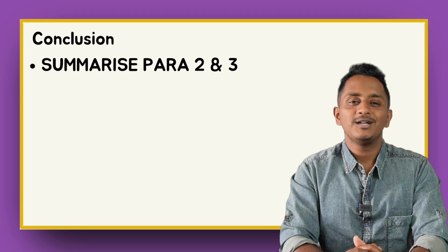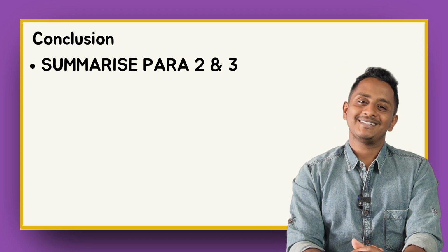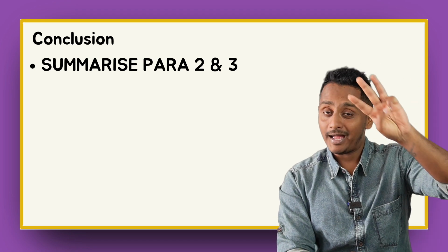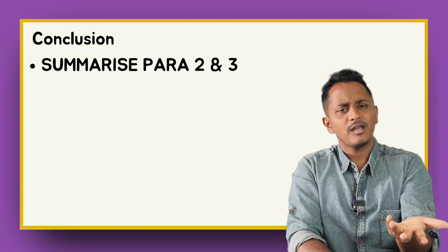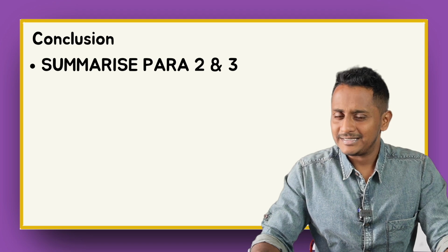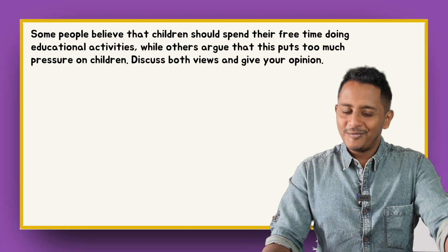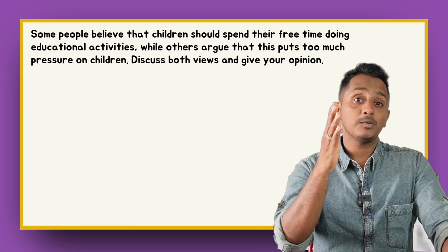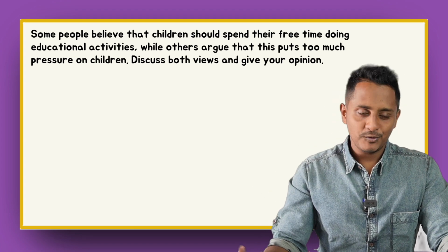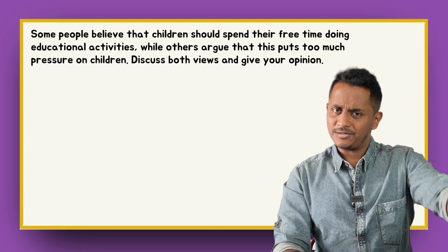Conclusion is nothing but you just have to summarize para 2 and para 3 and para 4. All this you're going to summarize in 2 sentences. In conclusion, that's all the entire essay is all about. Now we're going to review an essay written by one of our students. Let me show you what is the mistake in the essay, what scores the essay gets, and all the things. For the same question, let's review this essay.